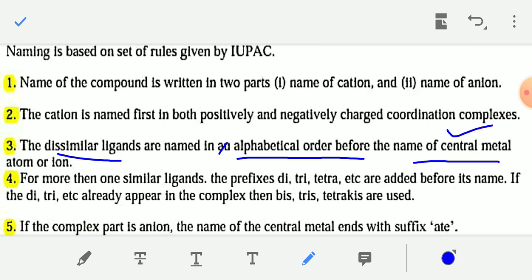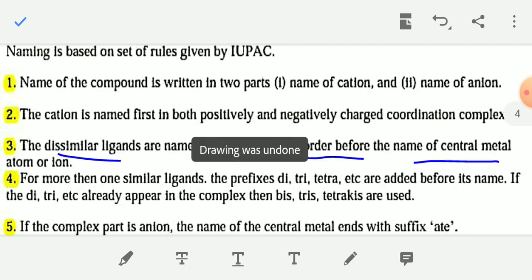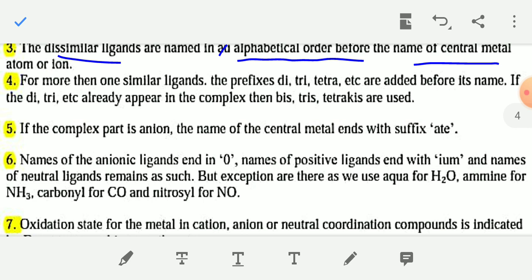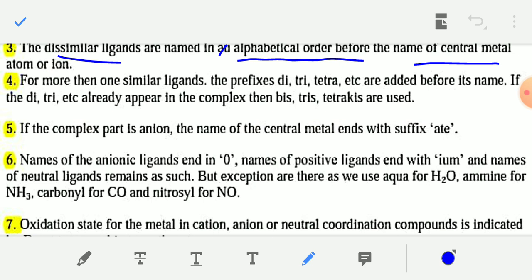Next point: if more than one of the same ligand is present within the coordination sphere, you have to use prefixes such as di, tri, tetra, etc. If 6 cyanide is present, then you write hexacyano. If 2 chloride is present, then you have to write dichloro, not chloride.